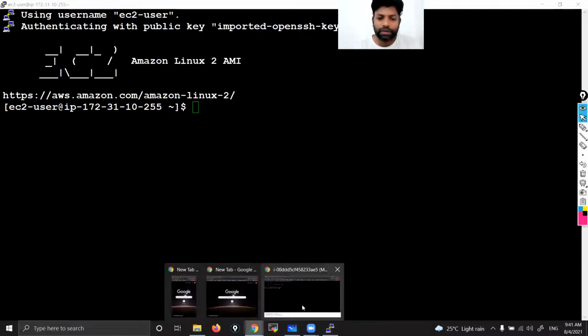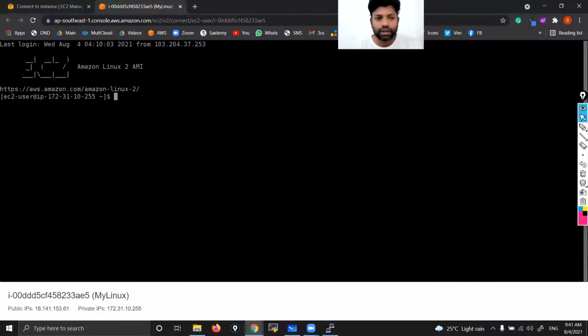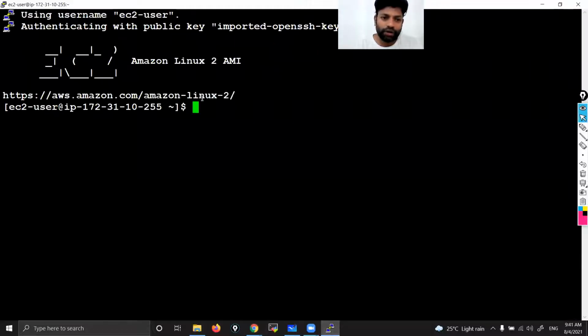Because browser-based SSH access is not so user friendly. Here, increasing font, decreasing font is not so user friendly, and you can't change the colors and all. That's why. But here you can do everything. You can increase font, decrease font, you can change the color. It's so user friendly. That's why people are using this PuTTY and PuTTYgen. And for you, it's not necessary. DevOps needs Linux admins, they will take care of these things. But you must know the things.